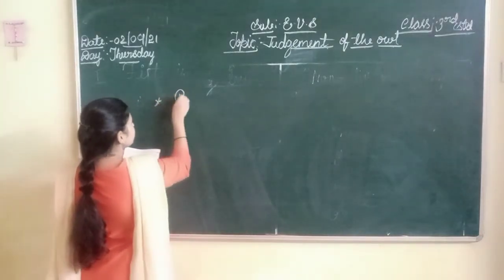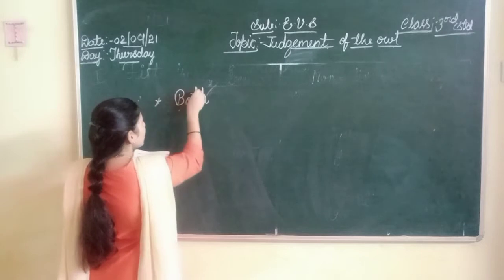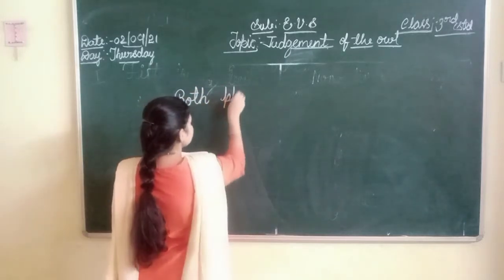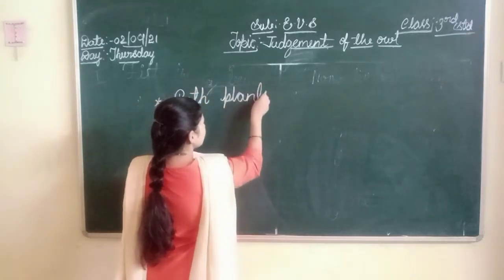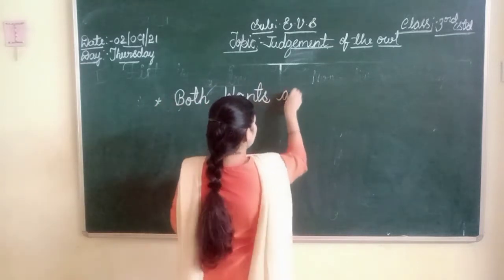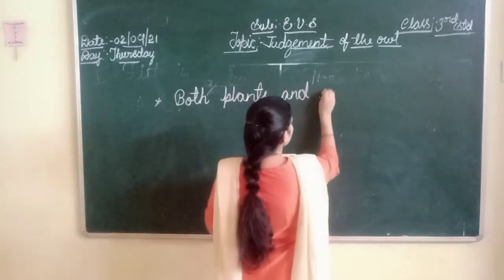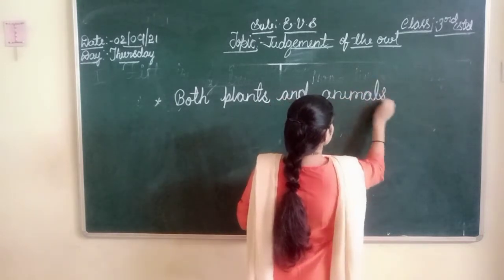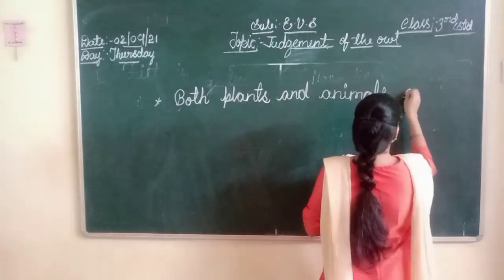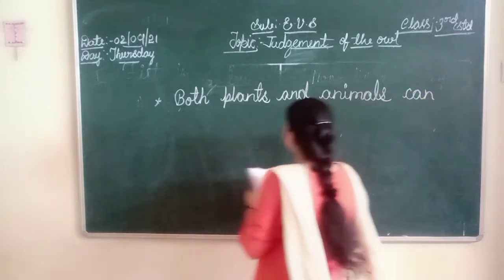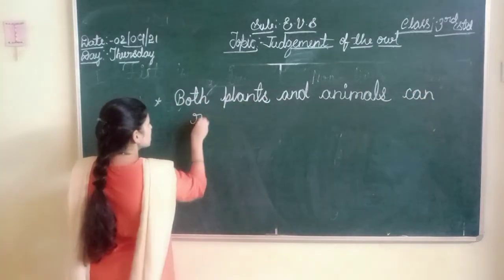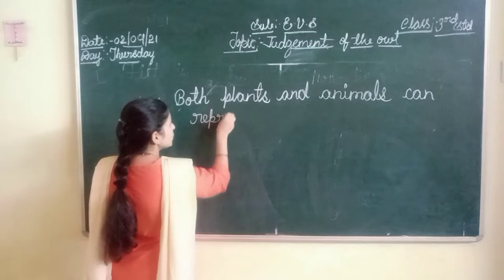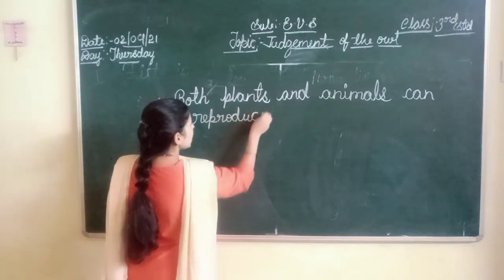Both, B-O-T-H, both plants and animals can give birth, can reproduce. We can also write give birth.